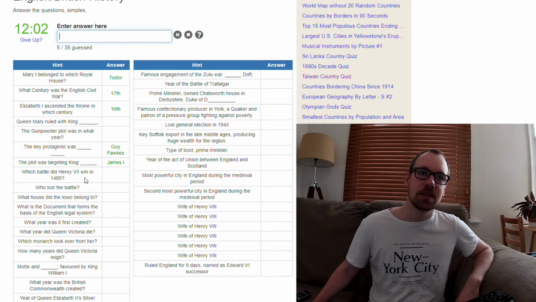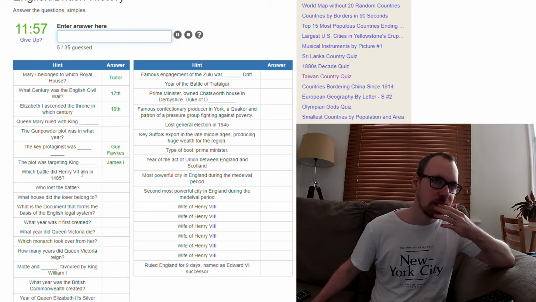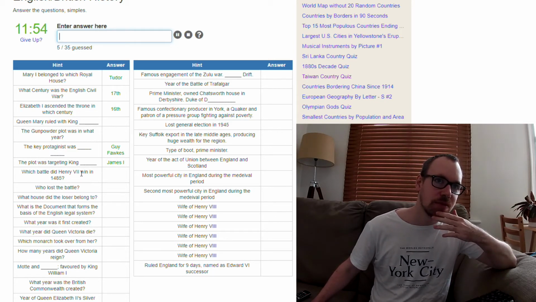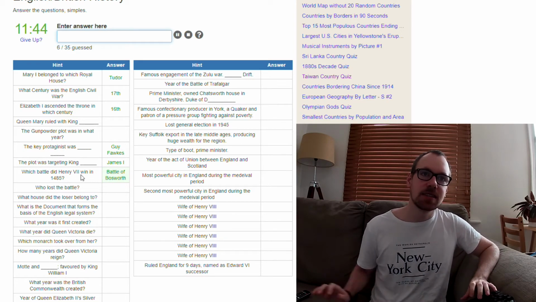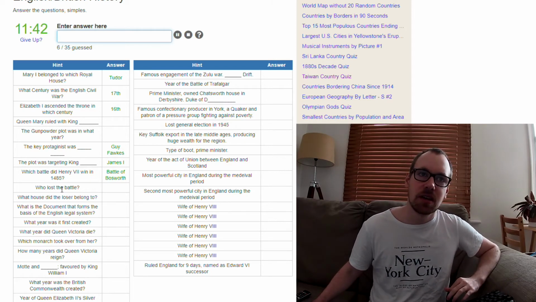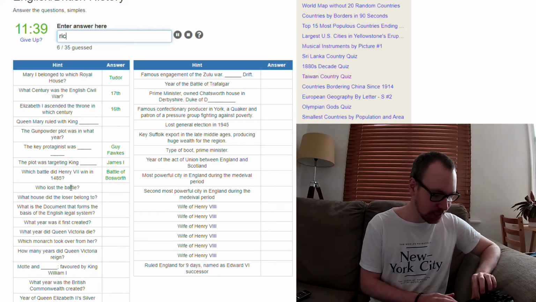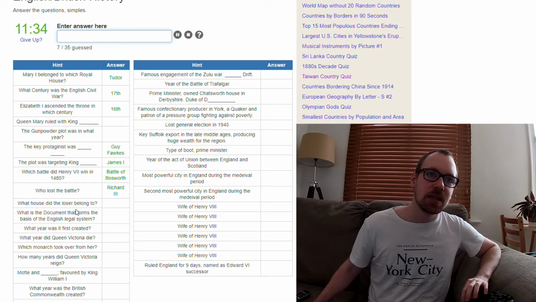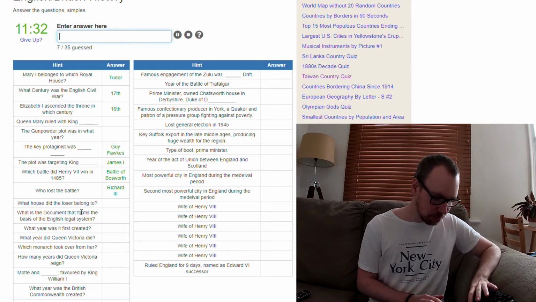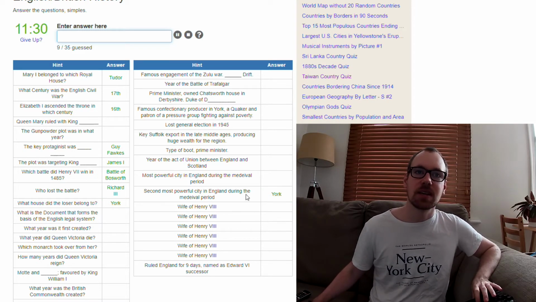Which battle did Henry VII win? That was Henry VIII's father. But which one did he win? Oh wait, that was Bosworth, right? Bosworth, where he defeated Richard III. Oh yeah, that's the next question, Richard III. Which house did the loser belong to? That was York.